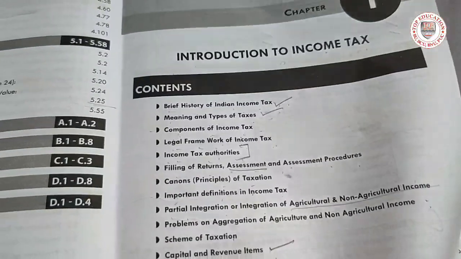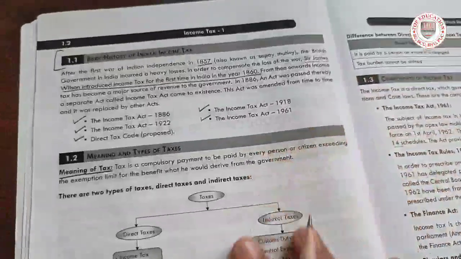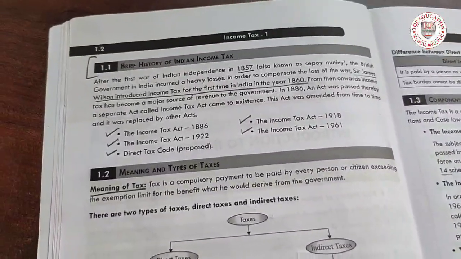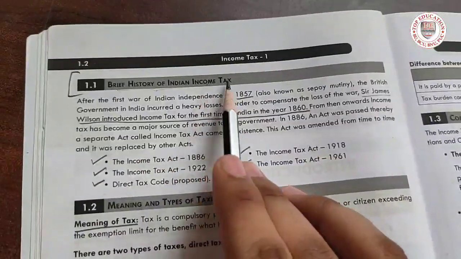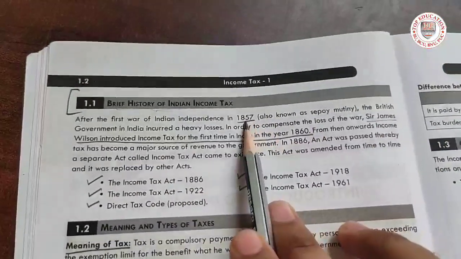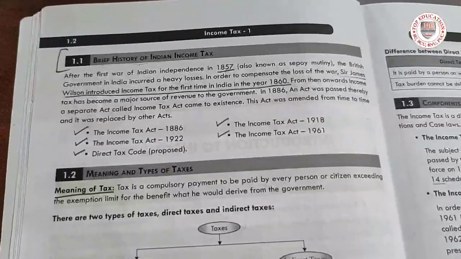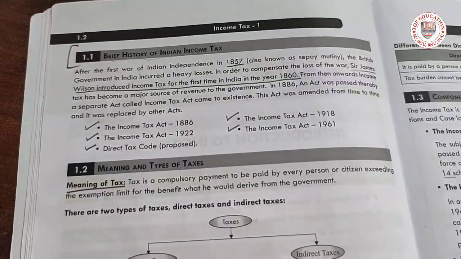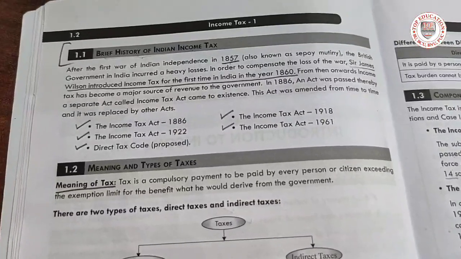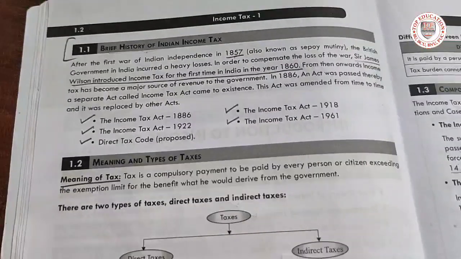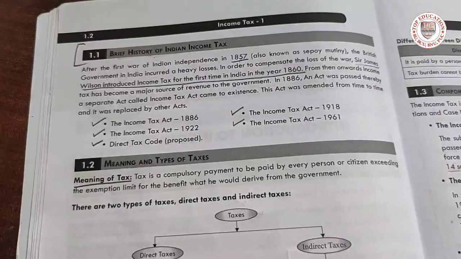Let's start with the brief history of Indian income tax. I will not ask you to go in a detailed way or read out everything. I will just go through it briefly. In 1857, those who are history students will know the revolt of 1857, where Indians lost their opportunity.